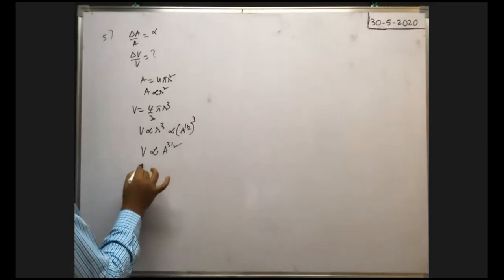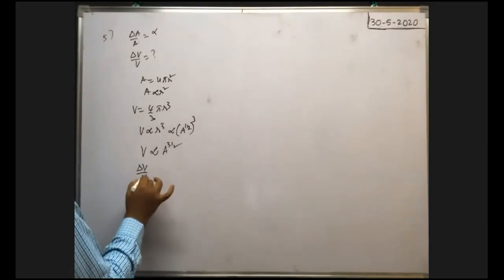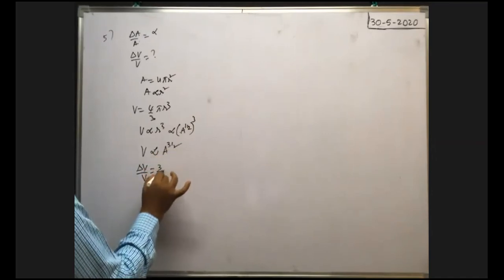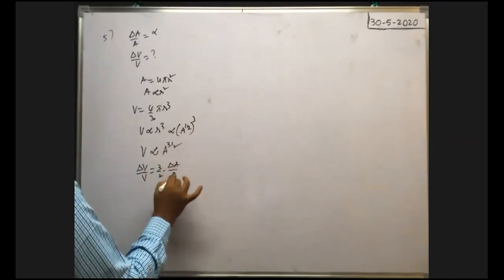So the relative error in the measurement of volume, delta V by V, is equal to power 3 by 2 into the relative error in the measurement of area. That is equal to 3 by 2 into the relative error in the measurement of area, which is alpha, no? So delta V by V is equal to 3 by 2 alpha. That is the answer.